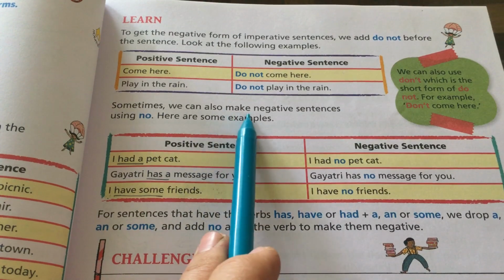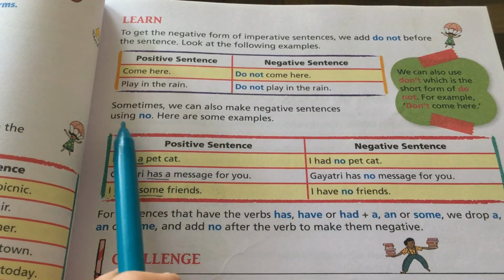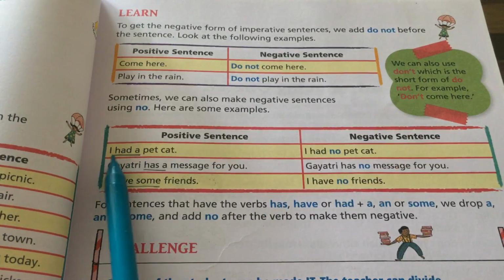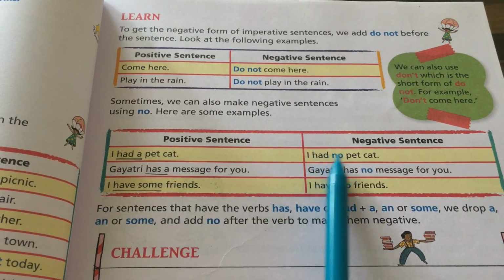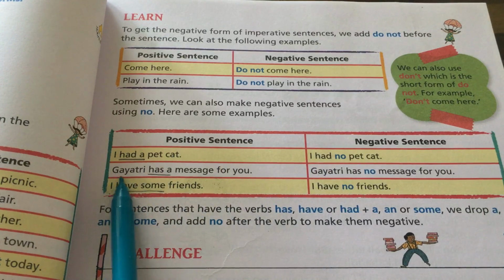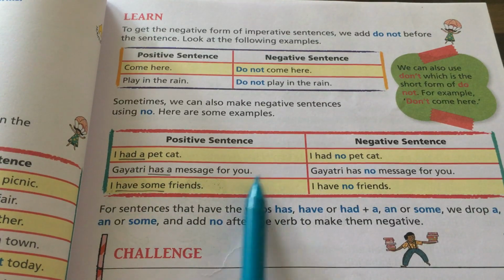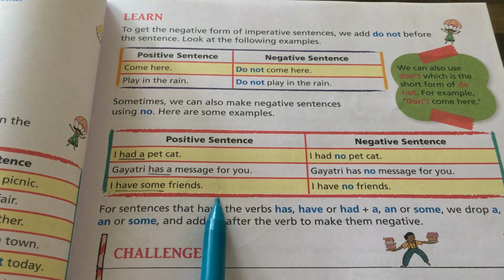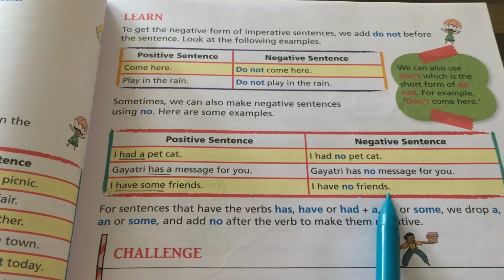Sometimes we can also make negative sentences using no. Here are some examples. I had a pet cat. I had no pet cat. Gayatri has a message for you. Gayatri has no message for you. I have some friends. I have no friends.